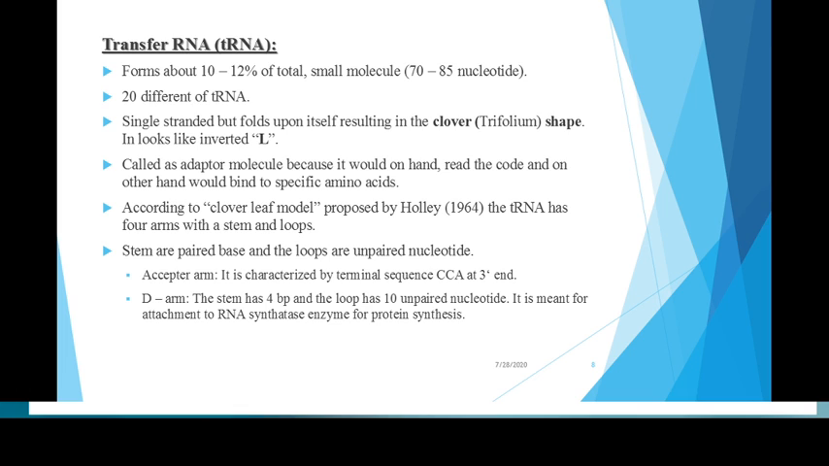According to Holley, who proposed the tRNA structure, that is the clover leaf model, in 1964, it contains 4 arms with a stem and loops. Stems are base paired and loops are unpaired nucleotides. The tRNA contains the acceptor arm, which is characterized by a terminus sequence, that is CCA at the 3' end, followed by the D arm. The D arm has a stem with 4 base pairs and a loop with 10 unpaired nucleotides. It is meant for attachment of the synthetase enzyme for protein synthesis.